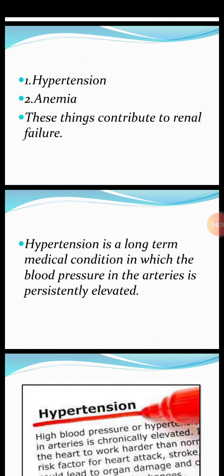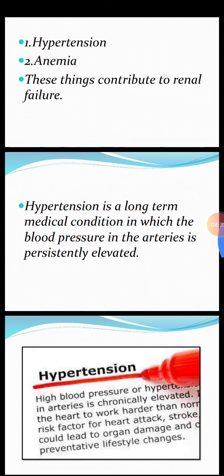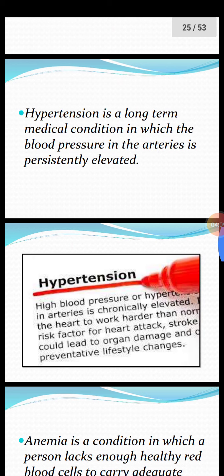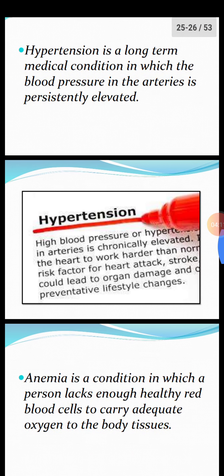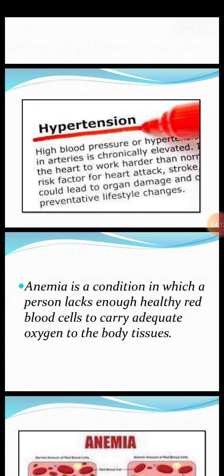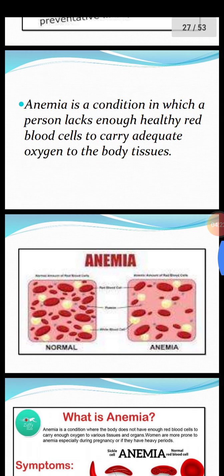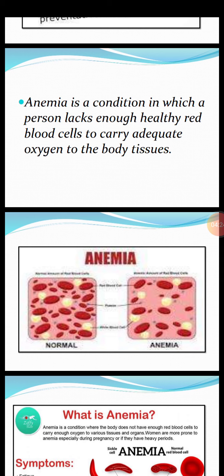What is hypertension? It is a long-term medical condition in which the blood pressure in the arteries is persistently elevated, that is, its level becomes high. Hypertension picture is shown. Anemia is a condition in which persons lack enough healthy red blood cells to carry adequate oxygen to the body tissues. Pictures are shown of normal red blood cells and anemic red blood cells.